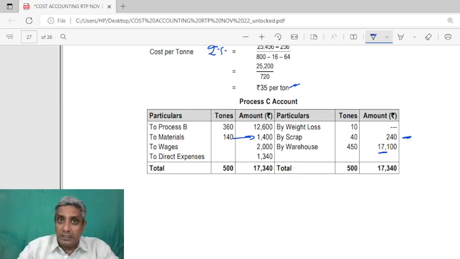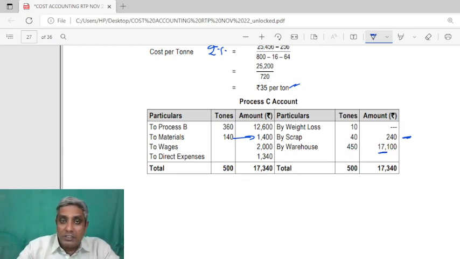In the FIFO method, the opening units and the units introduced are taken for output calculation. So in opening also units will be there, and in units introduced closed units will also be there, that is finished goods. But while calculating equivalent units of production under the weighted average method, these 2, opening and units introduced, are merged and only the final output is given. So that is the first adjustment you should remember.